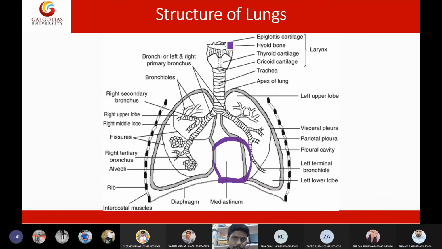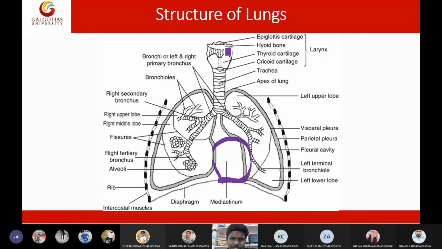Then let us see the structure of the larynx in detail. The larynx has the following parts. At the top of this larynx, you will see something called the epiglottis cartilage. Then you will see the hyoid bone. The hyoid bone is connected to the thyroid cartilage and cricoid cartilage, and to the vocal cords.